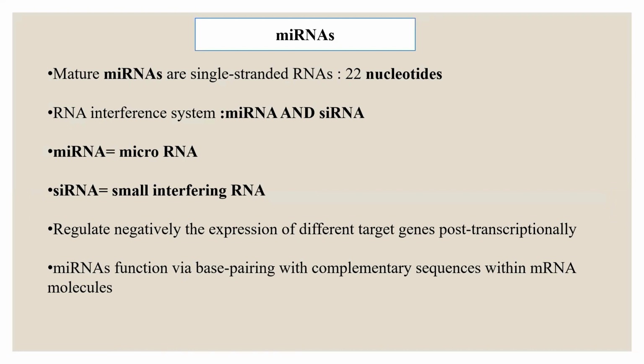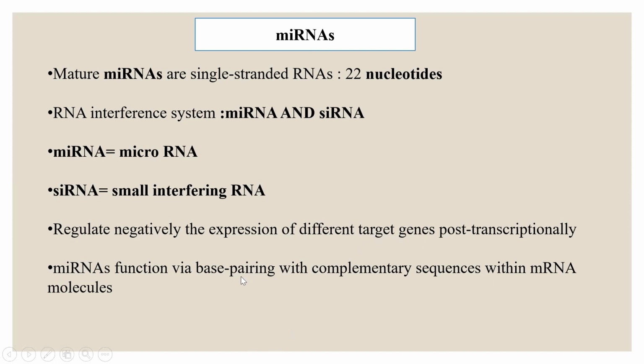So microRNAs, or mature microRNAs, are single-stranded RNAs comprising 22 nucleotides. They are under the RNA interference system, which includes microRNA and small interfering RNA. MicroRNAs are abbreviated as miRNA. They negatively regulate the expression of different target genes post-transcriptionally.